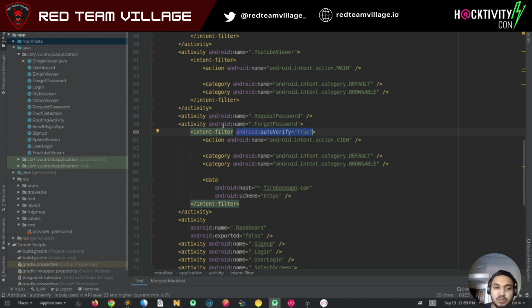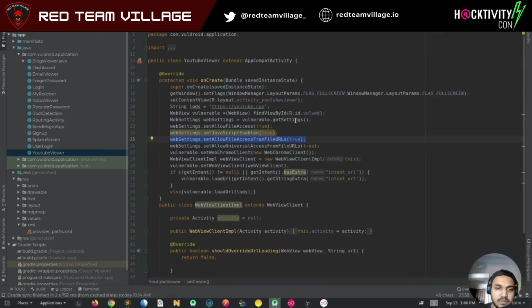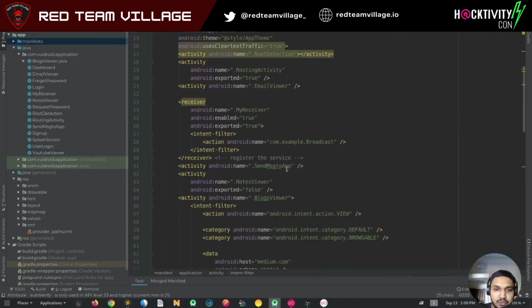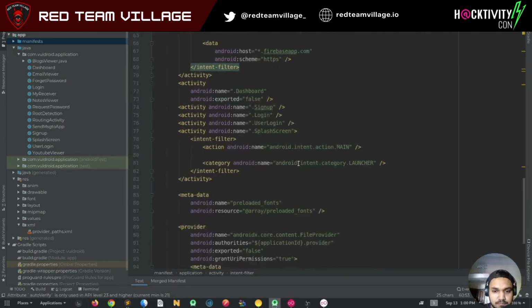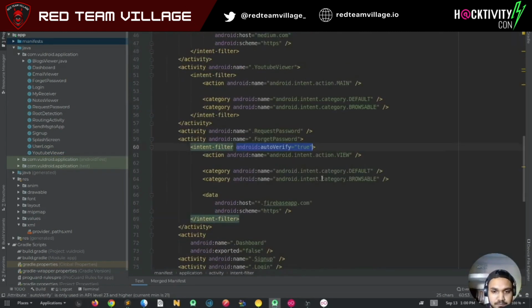So these were the two attack vectors which required spoofing. Now moving to other attack vectors. Next we'll discuss exported web view. So here let's see the manifest for YouTube here.